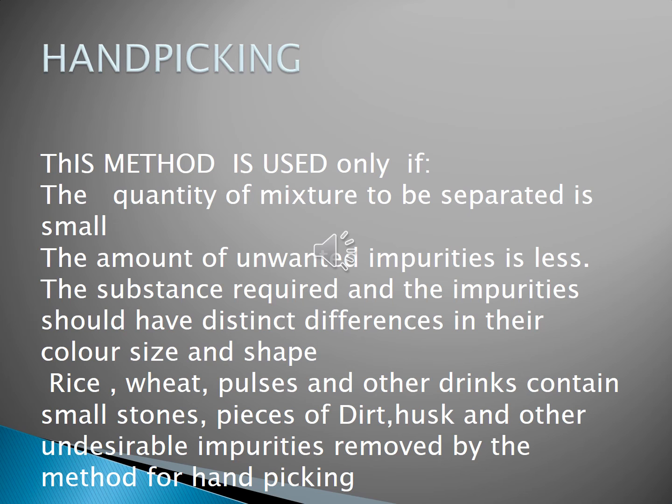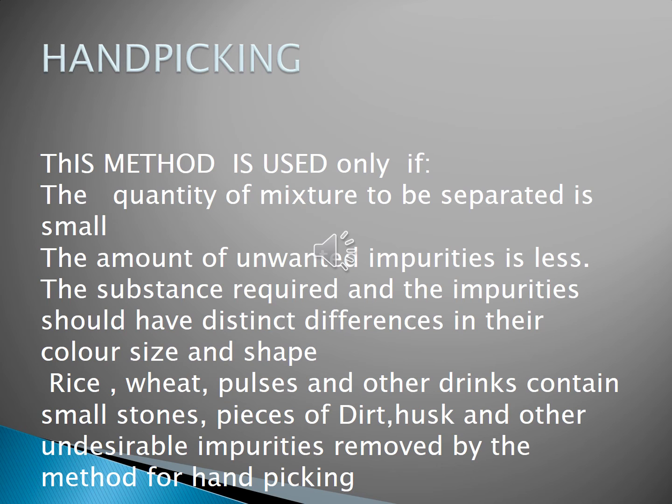And listen, rice, wheat, pulses and other food grains contain small stones, and pieces of dirt or husk and other undesirable impurities. So how can these be removed? By the hand picking method.